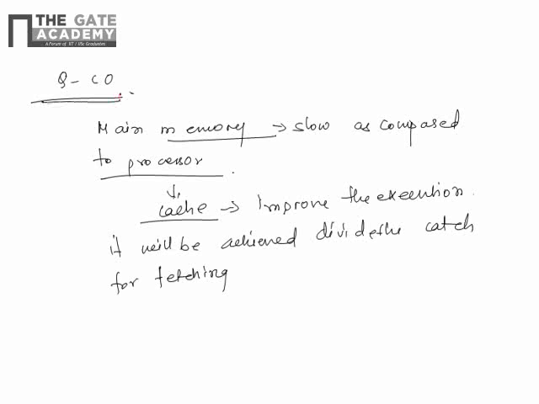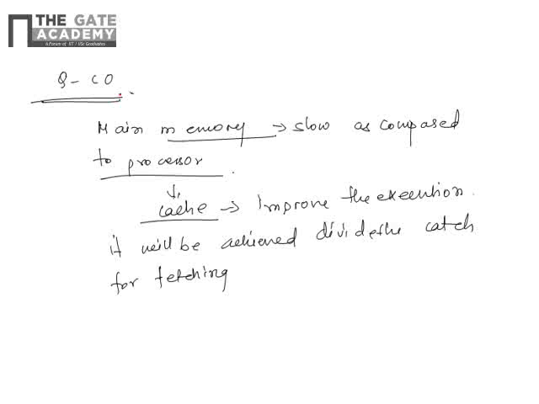Okay, so the question is, in a pipeline RISC computer where all arithmetic instructions have the same CPI, that is the cycles per instruction, which of the following actions would improve the execution time of a typical program? Three options are given. First is increasing the clock cycle rate, second is disallowing any forwarding in the pipe, third one is doubling the size of instruction cache and data cache without changing the clock cycle time.